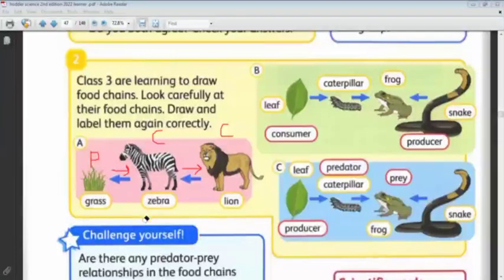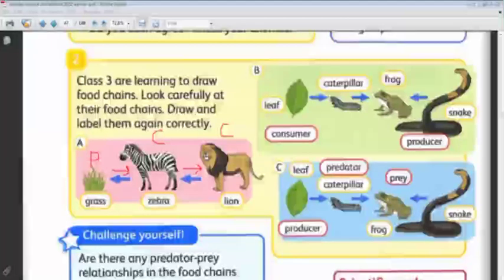Okay, so the zebra is herbivorous because it eats grass only, and the lion is carnivorous because it feeds on the zebra.